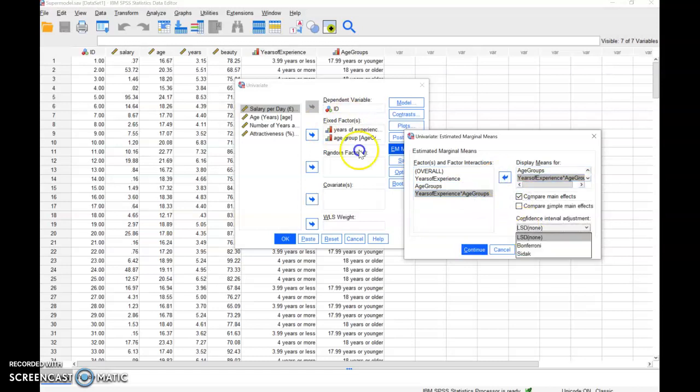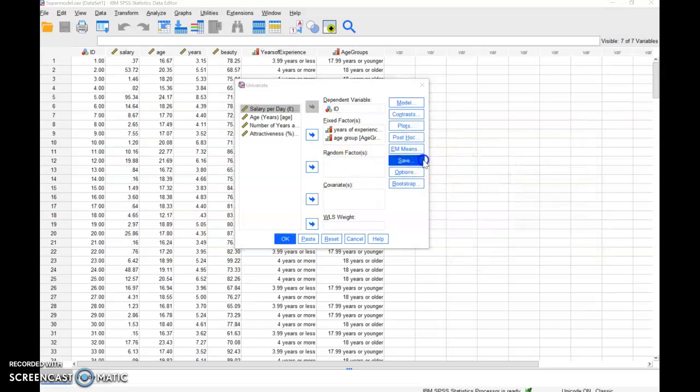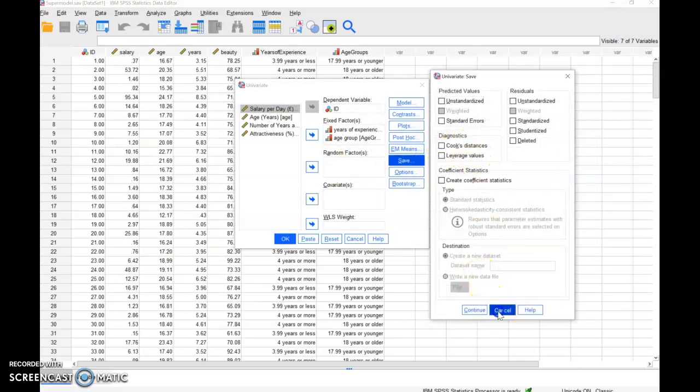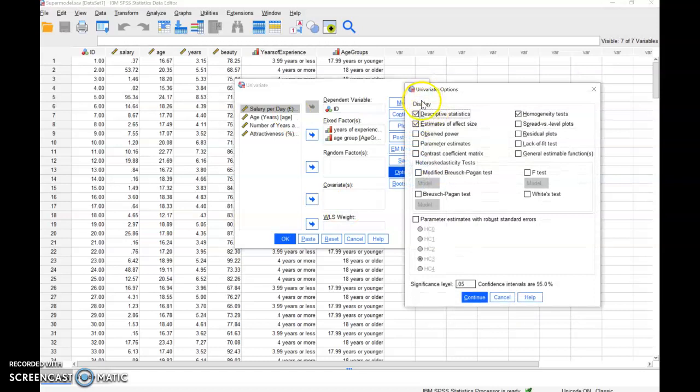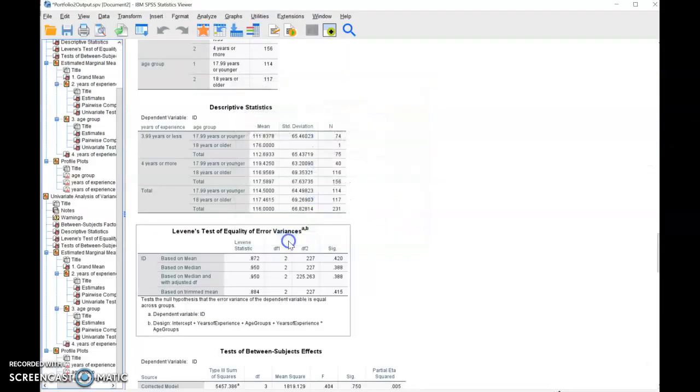compare main effects, Bonferroni. I'm going to display descriptive statistics, estimates of effect size, and homogeneity tests. And then I'm going to click OK.